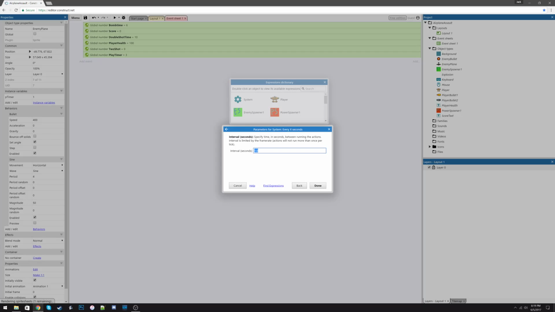We're going to make it a random amount, within reason, of course. So we're going to type random 1. So that's a number from 0 all the way to 1, all decimals included, plus 0.5. So it's going to be every half a second to 1.5 seconds, anywhere between there.